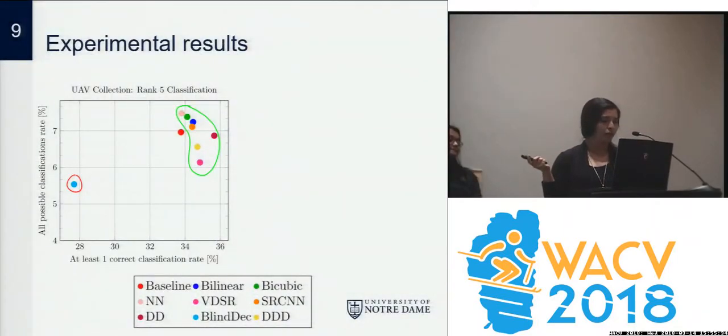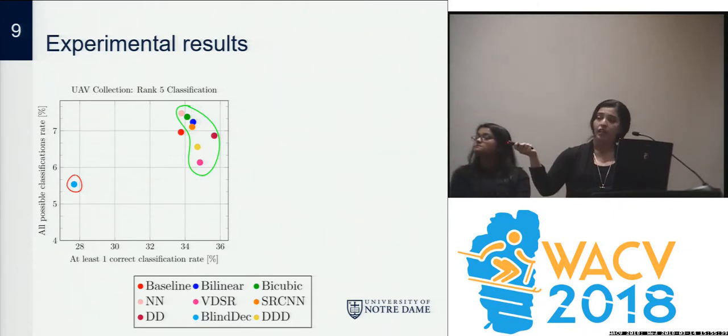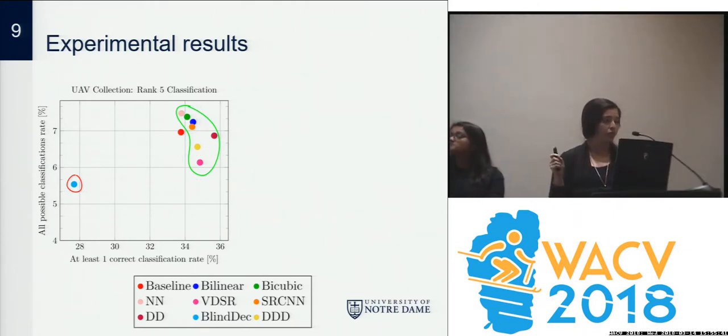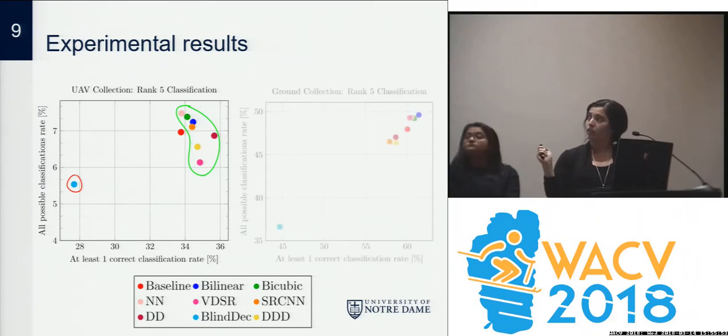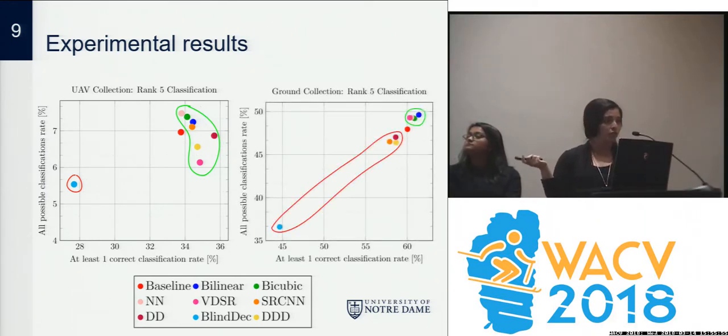Here are some of our experimental results. As we can see, in red is our baseline classification, and most of the algorithms were able to actually improve the classification rate in at least one of the 2 metrics. However, there are still some algorithms that decrease the classification rate, and even the algorithms that increased it only increased it by at most 2%. We observed a similar behavior for the ground collection. However, the number of algorithms that decreased the classification rate was higher. This again might be because the quality of the images in this collection is way higher, and some of these algorithms may be biased towards images with a lot of artifacts in them.